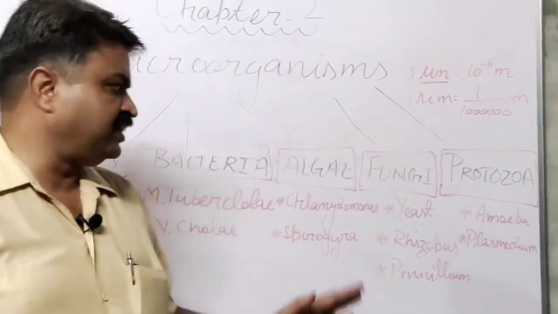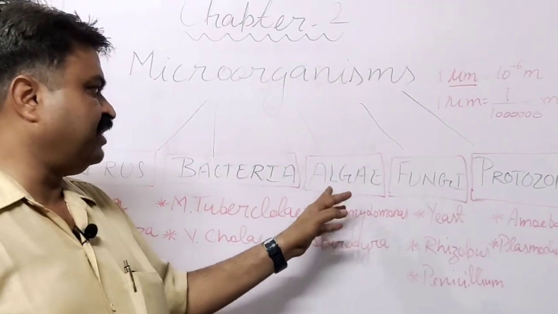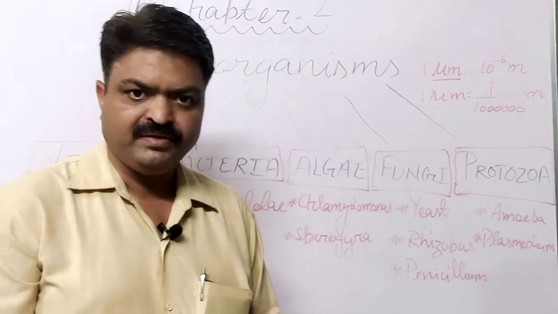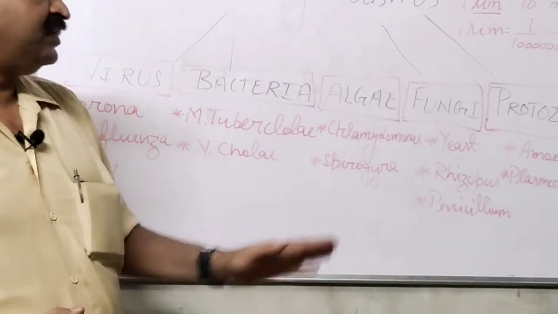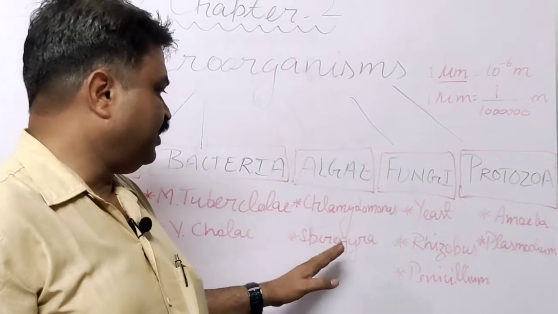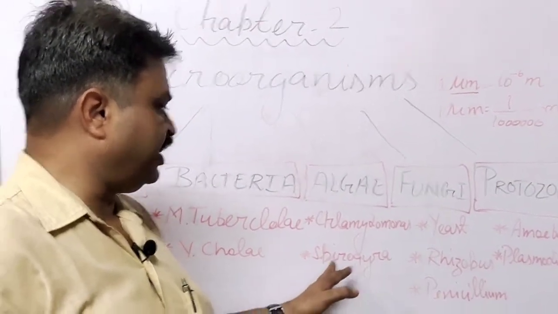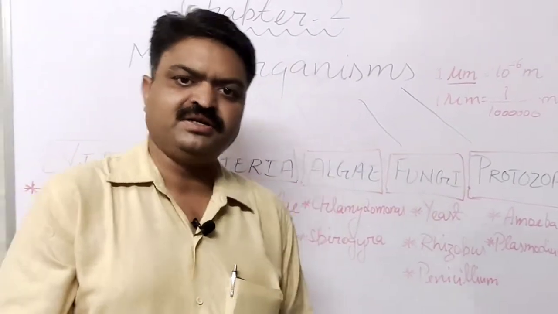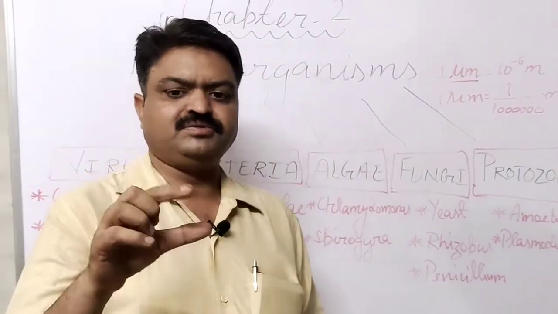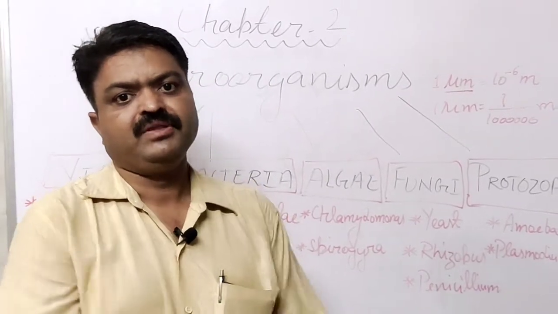It has a single cell, and what is special about it? It has chlorophyll, and it can make its own food. It can make its own food, student. And there is another microorganism like Spirogyra. It has a filamentous body. When we observe it under the microscope, we will observe that filamentous bodies are found in this.